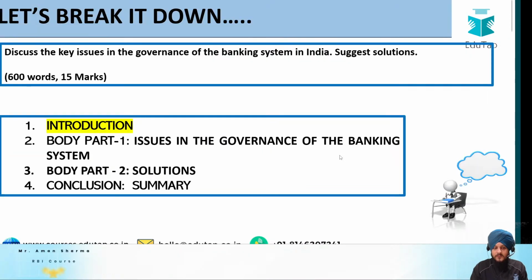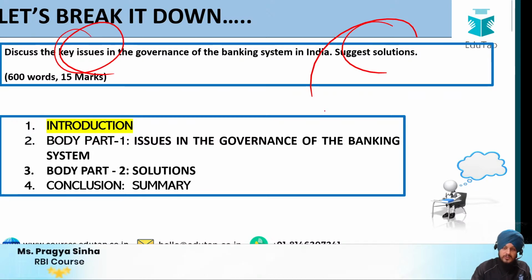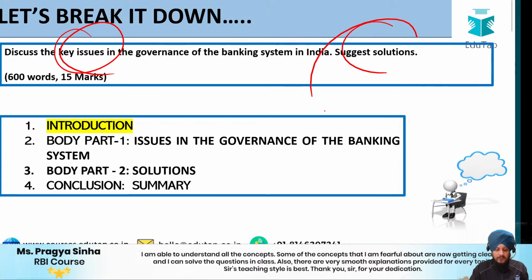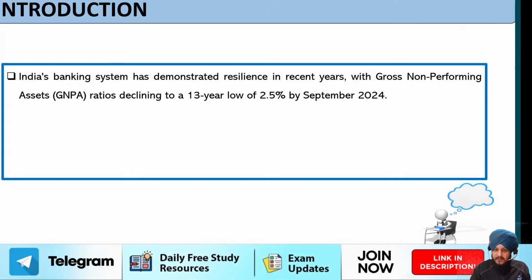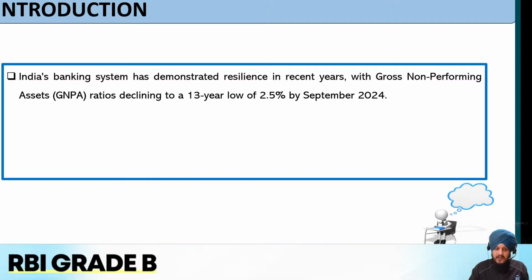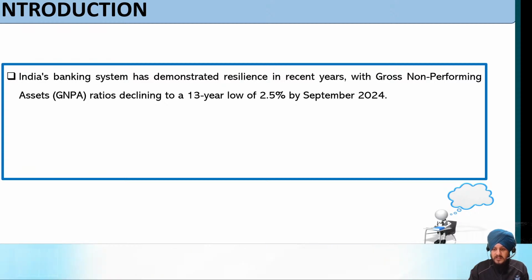So first of all, let us focus on the introduction part. So how can you write a short introduction, since the question is asking about the key issues and the solution? So keeping in mind that part, we can frame such type of introduction like: India's banking system has demonstrated resilience in recent years, with gross NPA ratios declining to a 13-year low of 2.5% by September 2024.